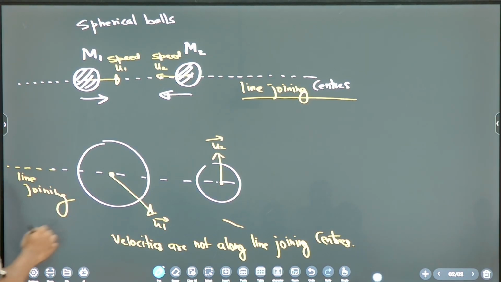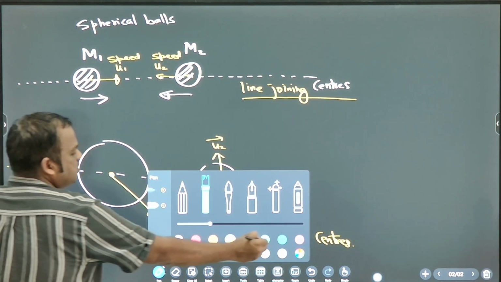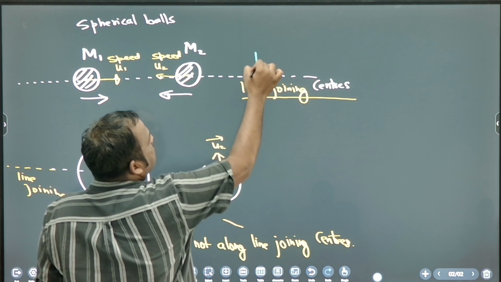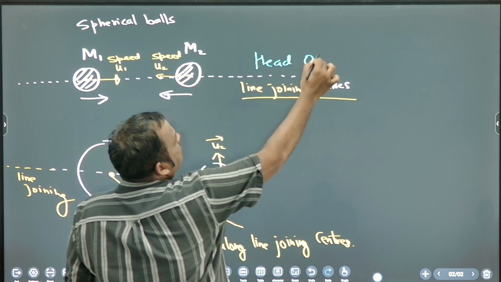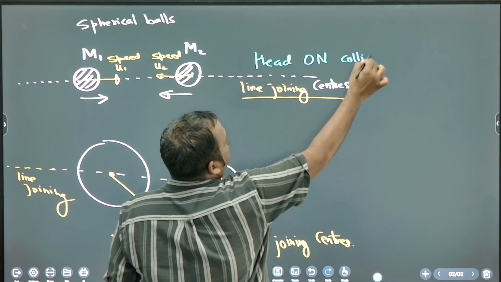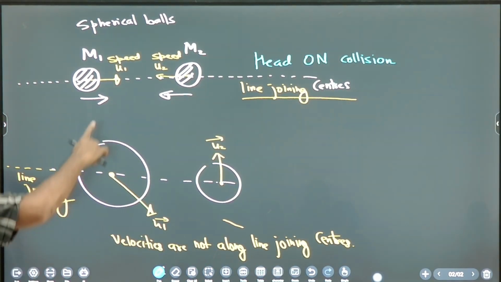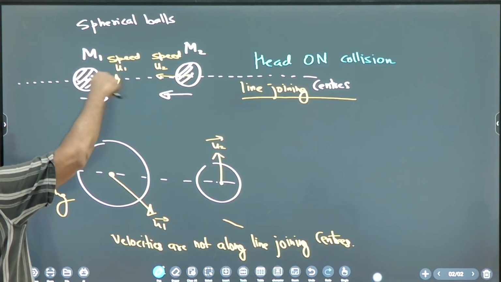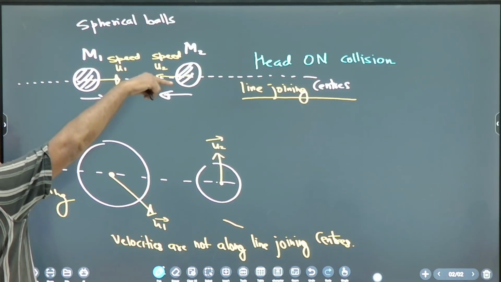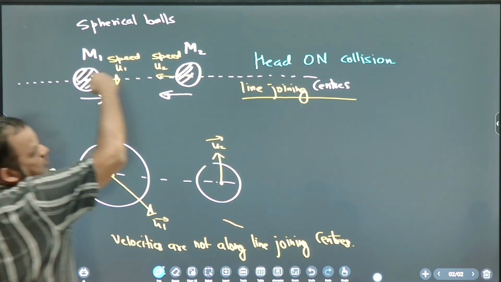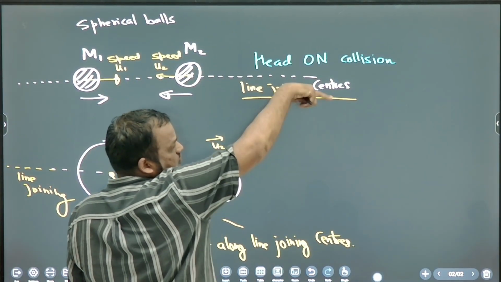Okay, so you remember this is known as head-on collision. What do you mean by head-on collision? The initial velocities are along the line joining centers.